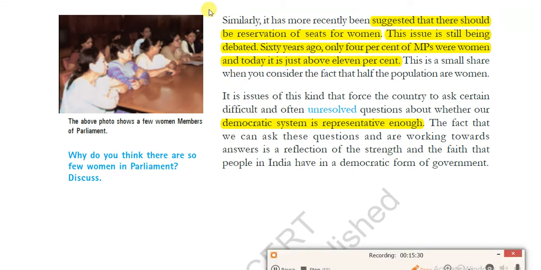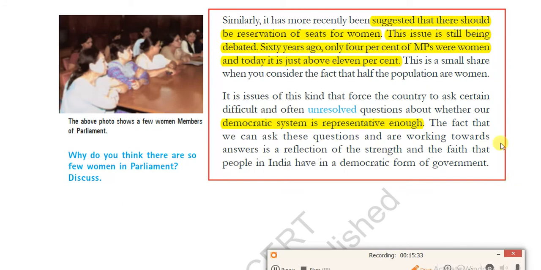That is representation of women in legislature. That is, simply say, whether reservation of seats to women in the parliament is justiciable or not.